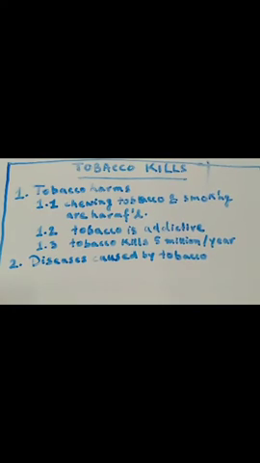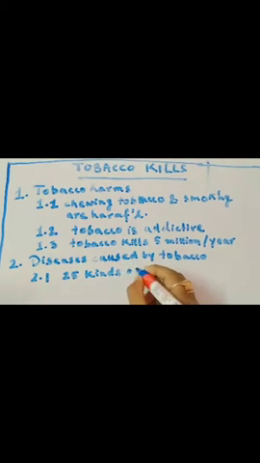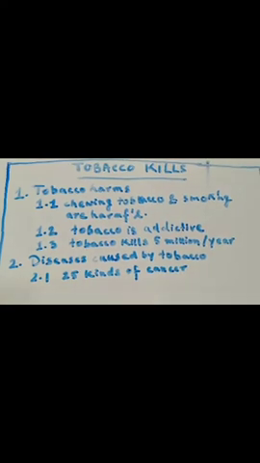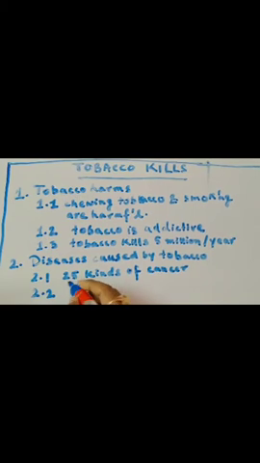So what was the first disease caused by tobacco? If you remember, we have already underlined 25 kinds of cancer. Okay, then under heading number 2, the next is heart disease.